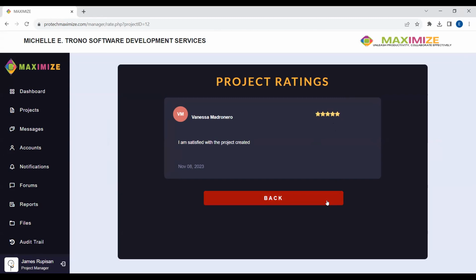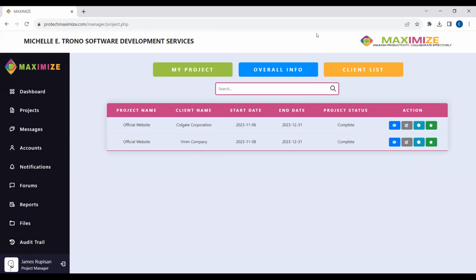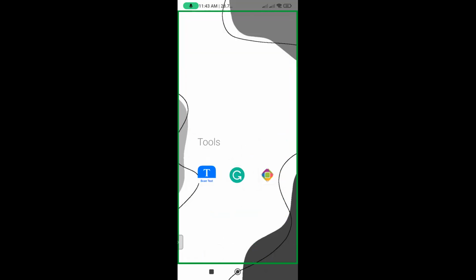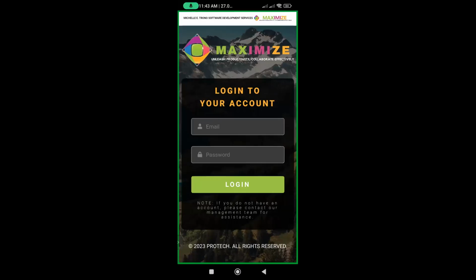So that's it for our web system. And this time we will be showing you our mobile application for the client side only. Our mobile application is already installed in my device, as you can see on the right side.